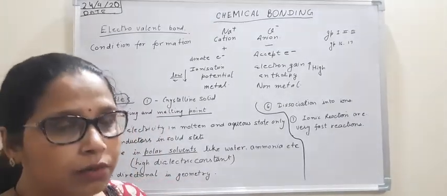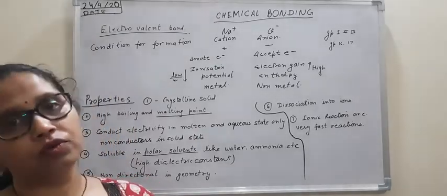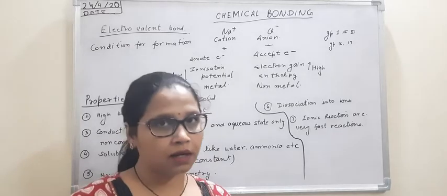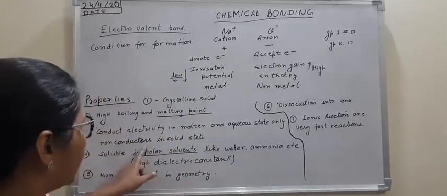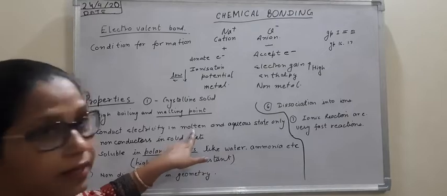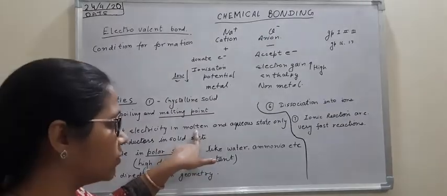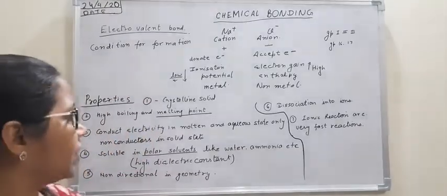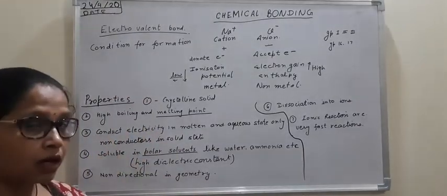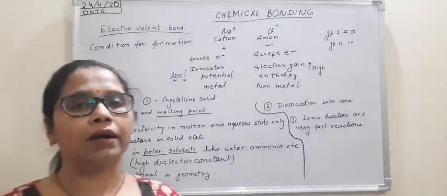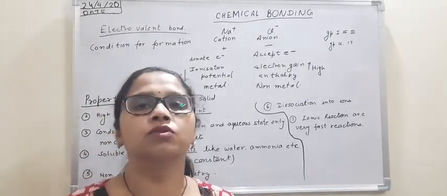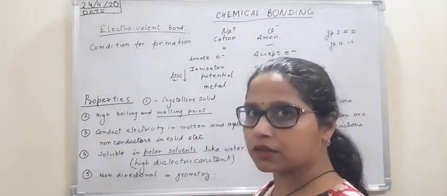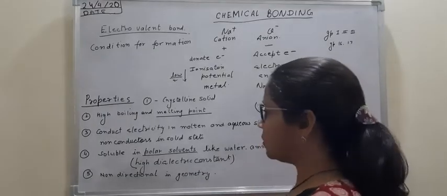So if you are talking about a solid, no flow of charge is possible. In a solid, ions stay at their own places, they hardly move. Now the condition applies: they conduct electricity in the molten state, meaning when the solid is converted into liquid, and in the aqueous state, when they are dissolved in water. No conduction of electricity takes place in the solid state because ions are not mobile, ions do not move. Until there is a flow of charge, there will be no conduction of electricity. So this condition you need to keep in mind.